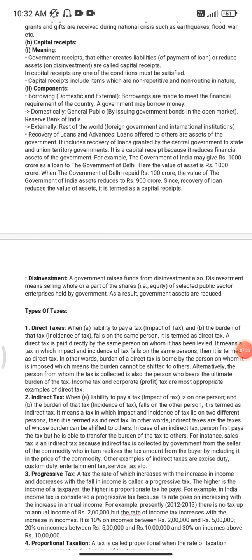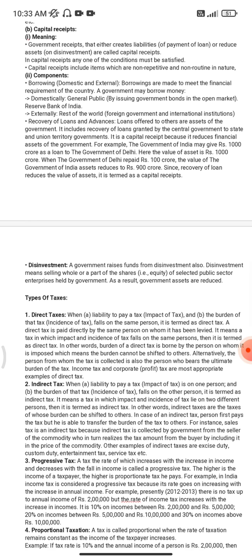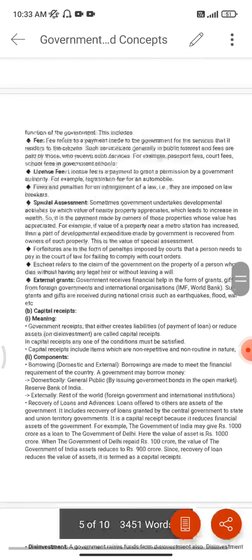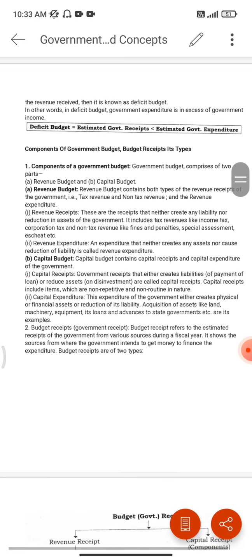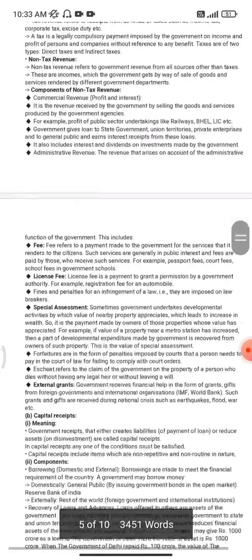And the last point is disinvestment, means the government raises funds from disinvestment also by selling whole or part of shares, like equity, to selected public sector enterprises held by the government. As a result, government assets are reduced, means the government will sell some of its shares or things to the public sector. This is known as disinvestment, and these all are the components in the table of government receipts. This is explained thoroughly in this video also.